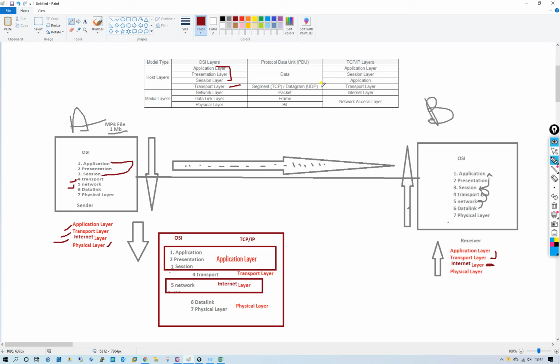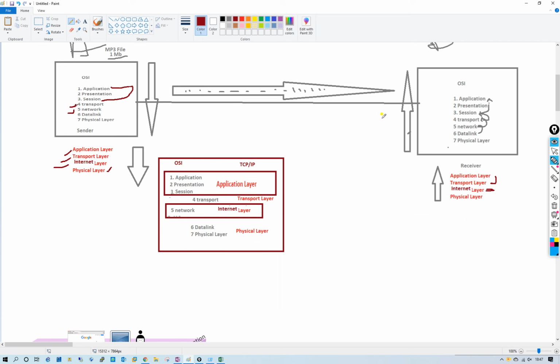After that, the network layer converts it to packets. The data link layer converts the packet to a frame. And the physical layer converts it to bits. The same procedure goes from higher to lower layers, layer 7 to 1, and then from lower to higher, 1 to 7.